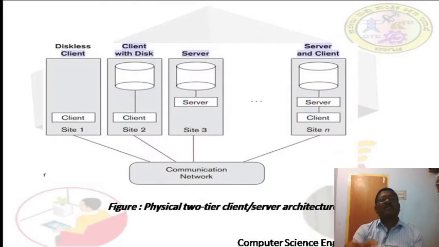See here, physical two-tier client server architectures. Here we have the clients. Some of the clients do not have storage, that is a diskless client, or a client can have storage space, that is a client with disk, and the servers. These clients can communicate with the server, the DBMS server, and the file servers. This is why we call it a two-tier client server architecture.